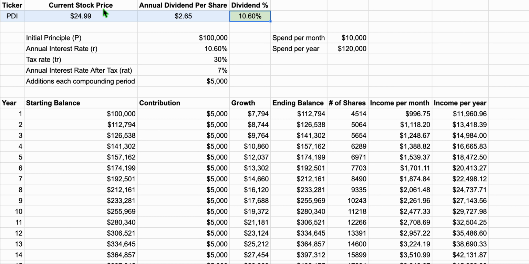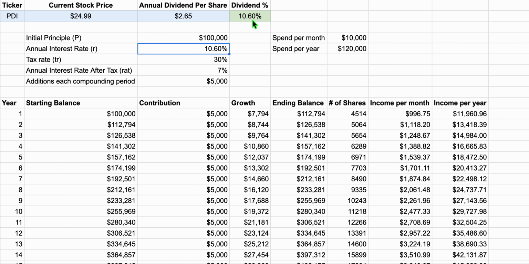Nice high dividend percentage. This is a closed-end fund that trades bonds by PIMCO. There were two other funds that were recently merged into it, but yeah, this is a classic fund here. So if you take a look at this, you have the initial principal. You can play with this number. I put it as 100K.